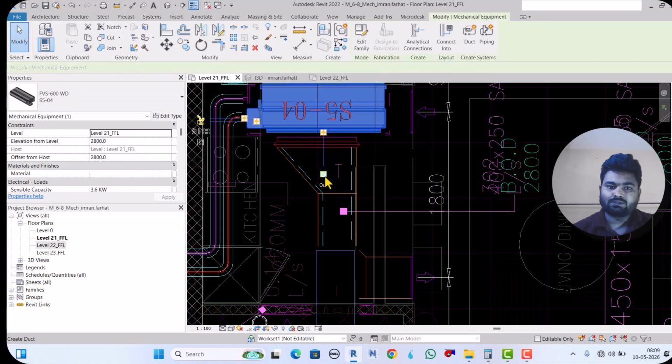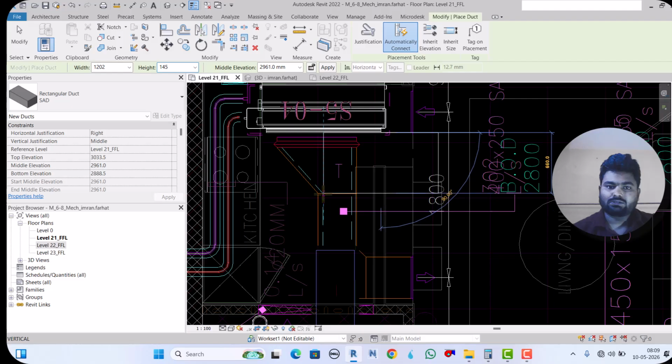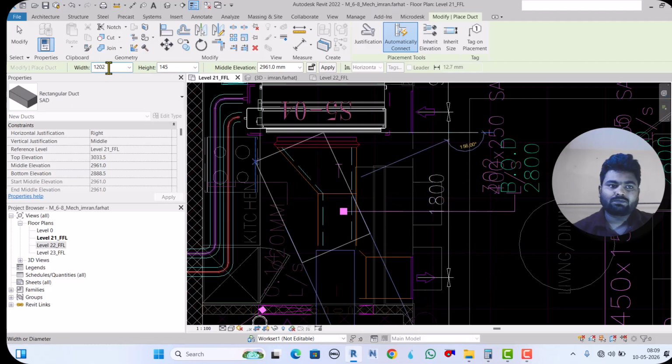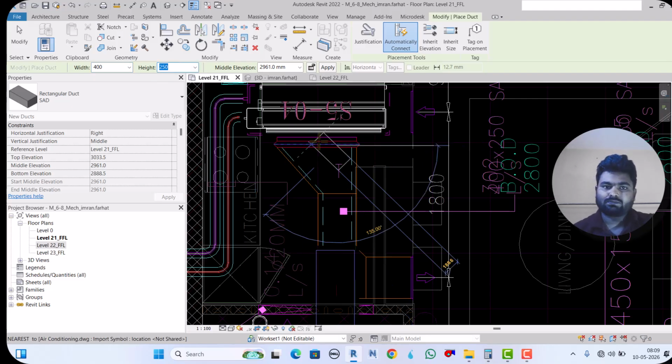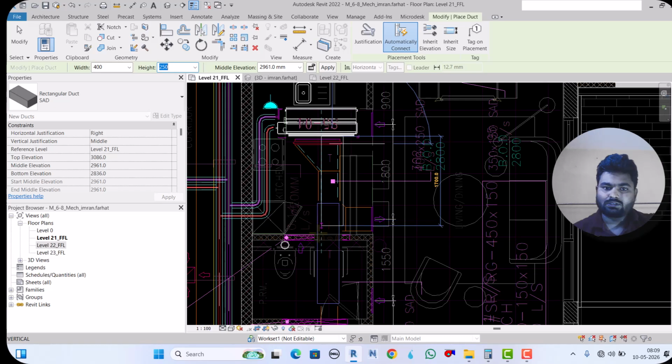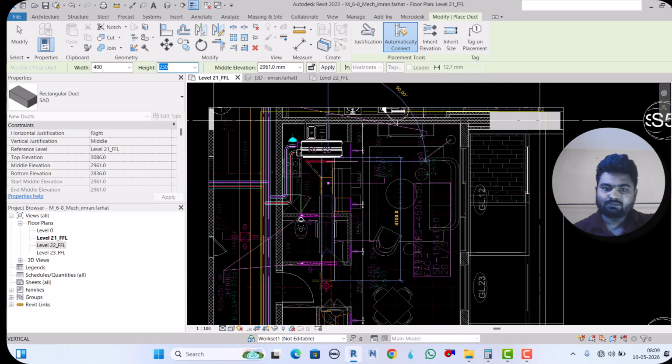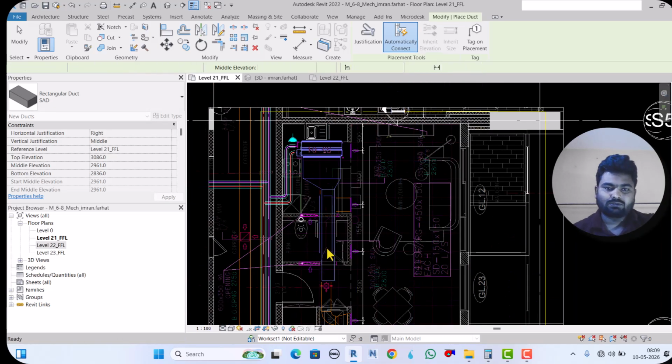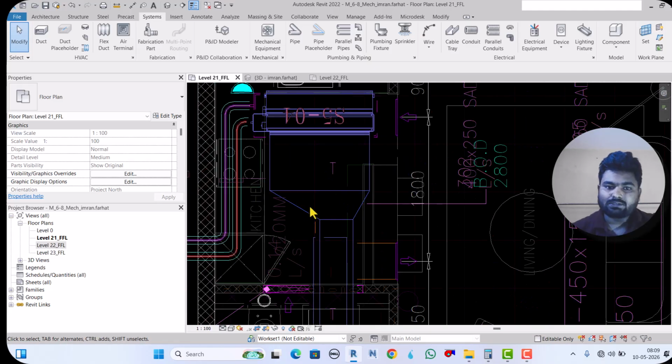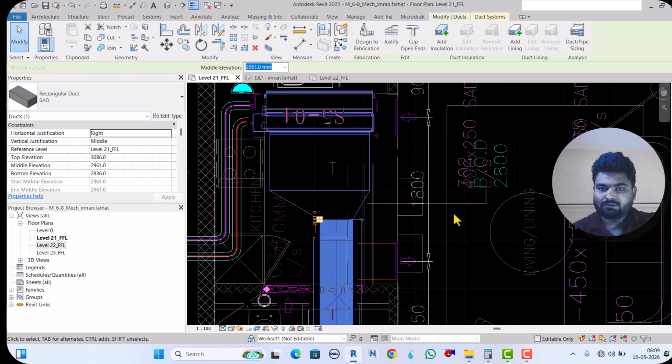The space is not 400 by 250. Okay, then we can draw a long duct so that this piece will be created, and after that we will select this one and adjust.